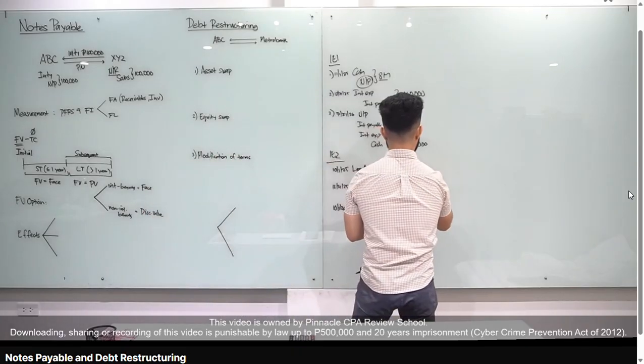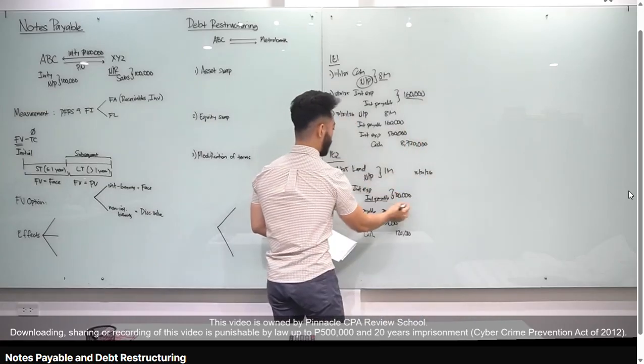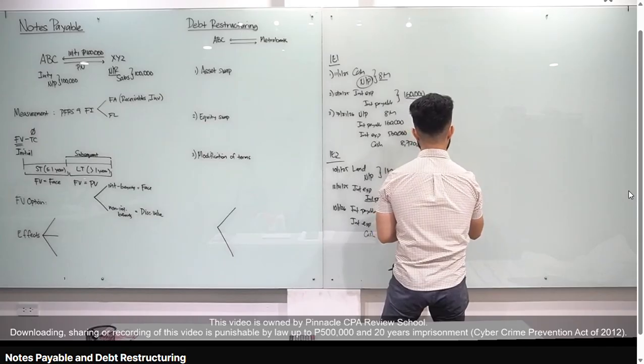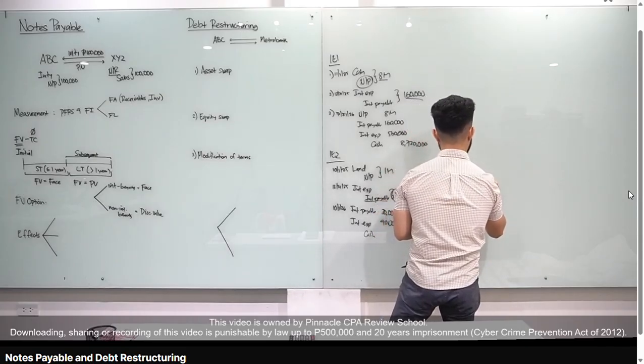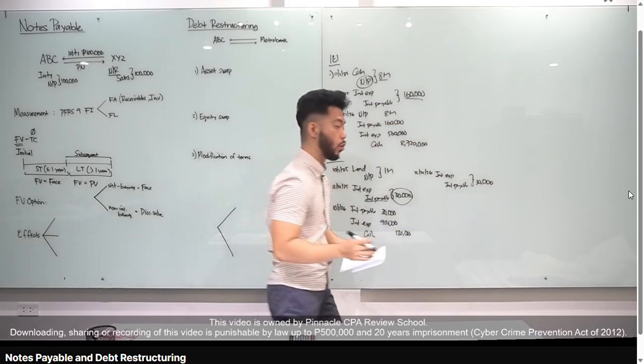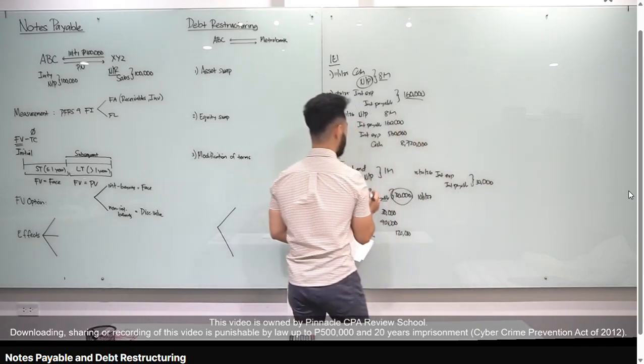Let's do December 31, 2026. So, mag-accrue ulit tayo ng interest for 3 months, October, November, December. Na-compute natin yun earlier, that's 30,000. Debit interest expense. Credit interest payable, 30,000. Okay, straightforward lang. So that's our accrued interest, 30,000, December 31, 2026. And maturity date, October 1, 2027. Bayaran na natin yung notes payable natin, 1 million.